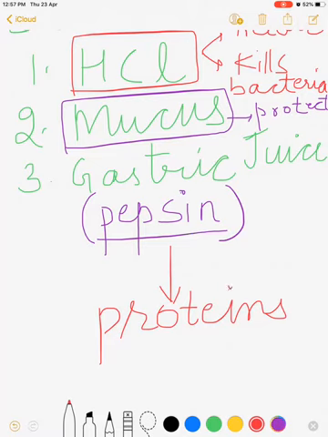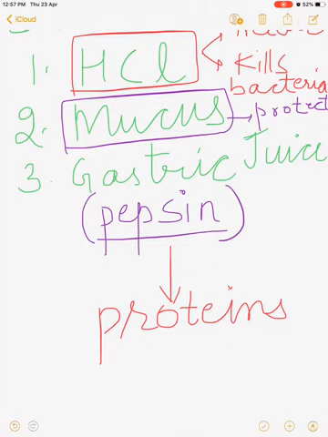So digestion of proteins starts in the stomach. Remember, digestion of carbohydrate has already started in the mouth. Now here in the stomach there is a digestion of proteins. So two components of the food, or you can say the two nutrients which we have taken through our food, carbohydrate and proteins, and digestion of these two components starts. The first one is in the mouth and the second is in the stomach.